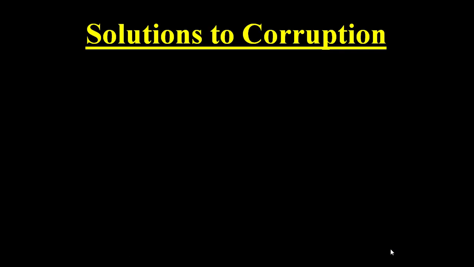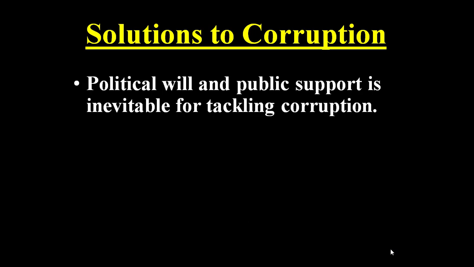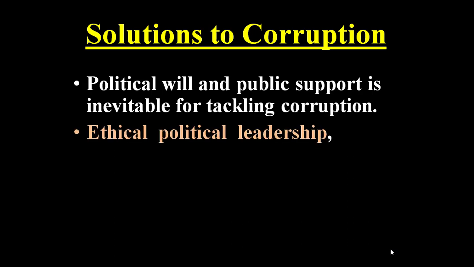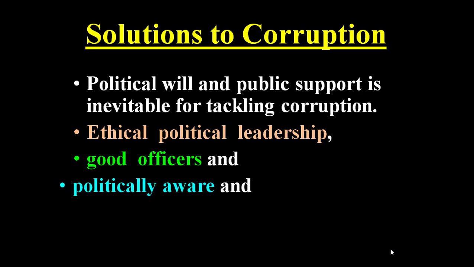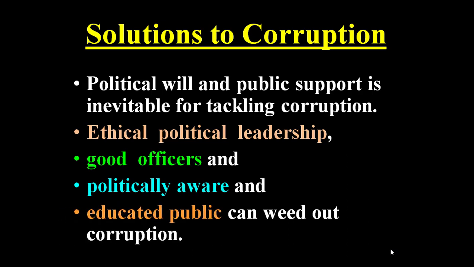Then we can find some solutions for corruption, like political will and public support, which are inevitable for tackling corruption. Ethical political leadership is very essential. Good officers and a politically aware, educated public can weed out this corruption.